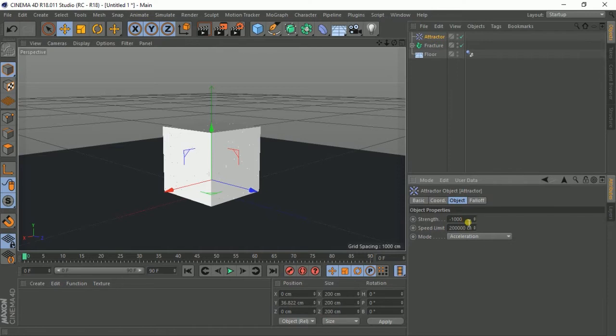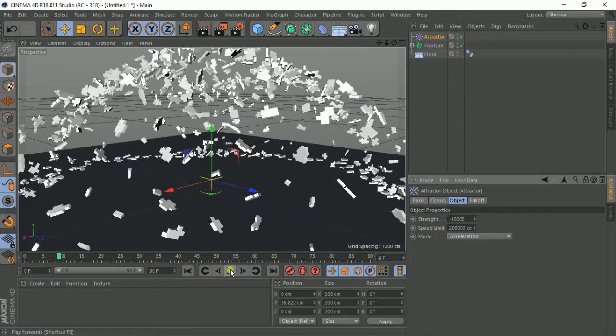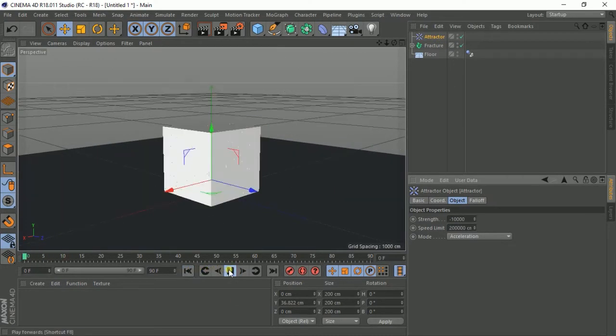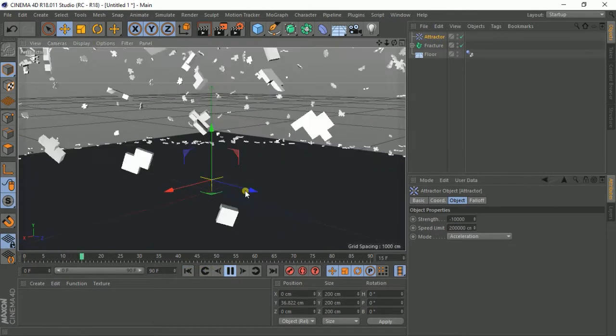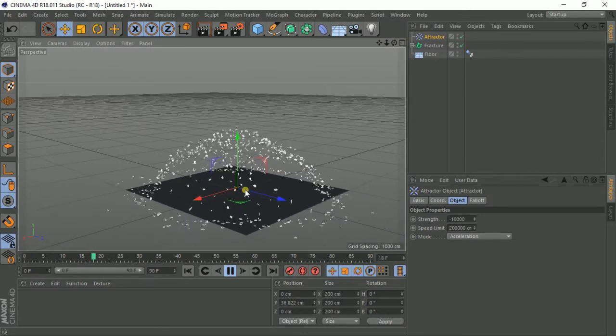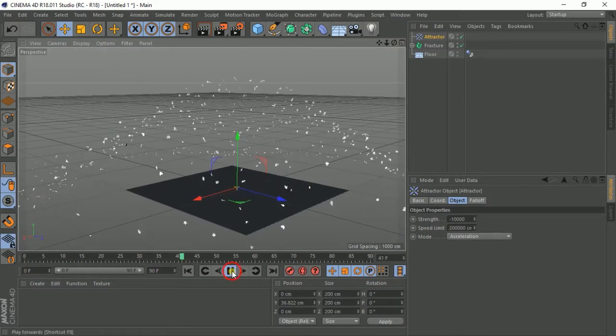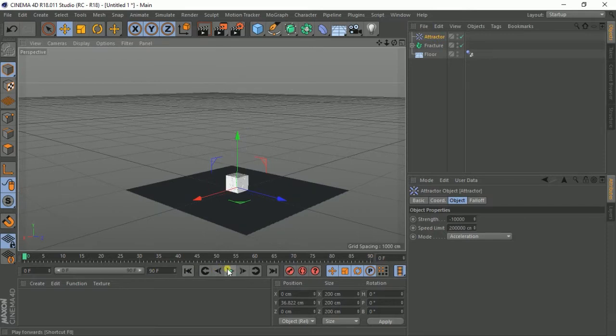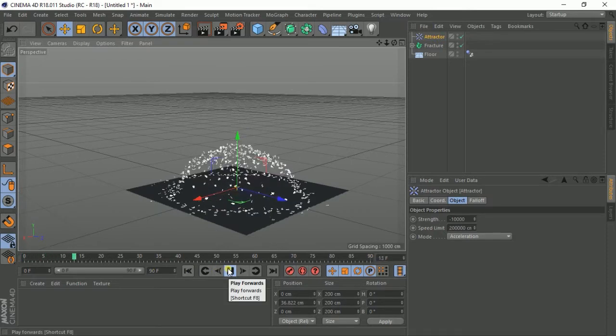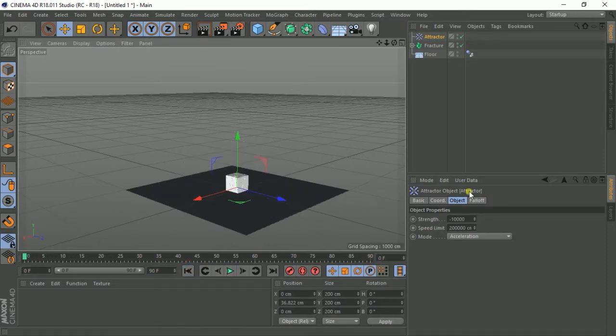Let me set it to 10,000, and when I play it, whoa, that's too much. You can see how it explodes. No, that's too much. Maybe let's put it at 100 and play with the explosion position.